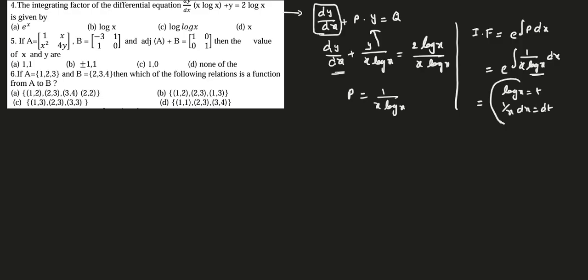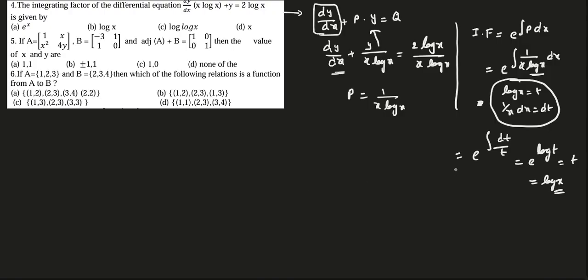Now you will get e power integral dt by t, so e power log t, e and log cancel. So t, that is log x. That's all. It's very simple. So the integrating factor is log x. So let's go to the options. Option B will be your answer. Clear?